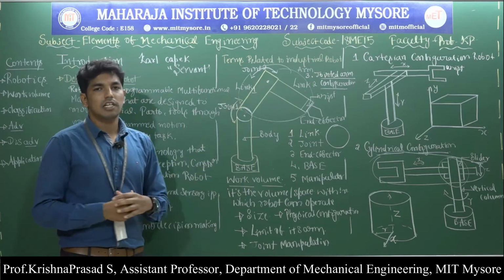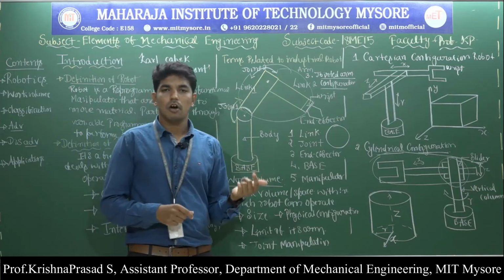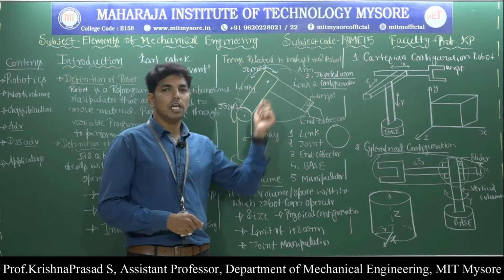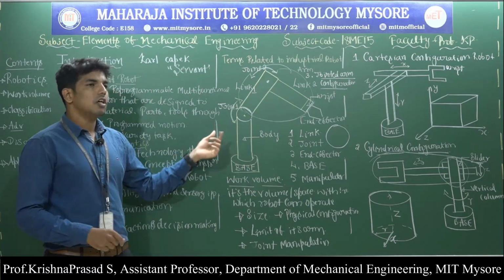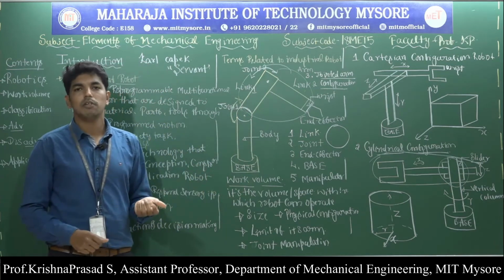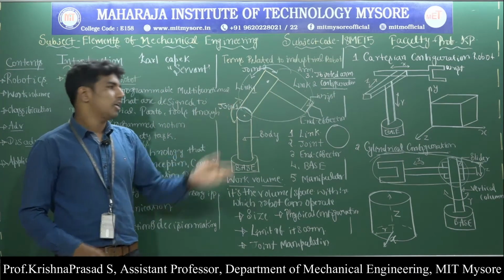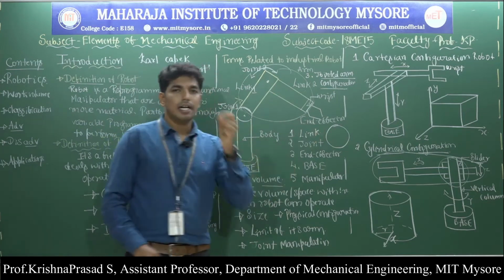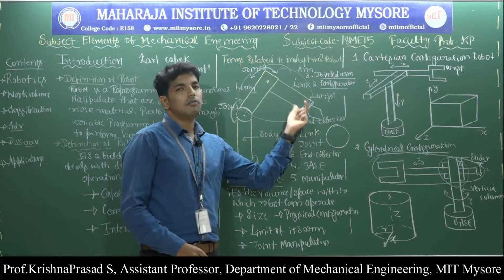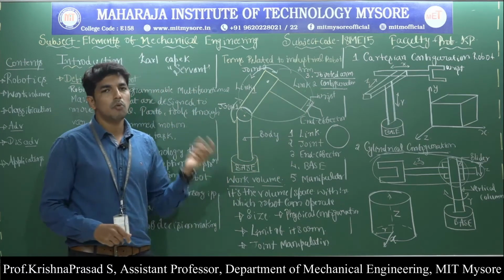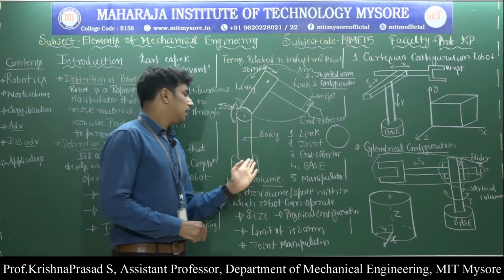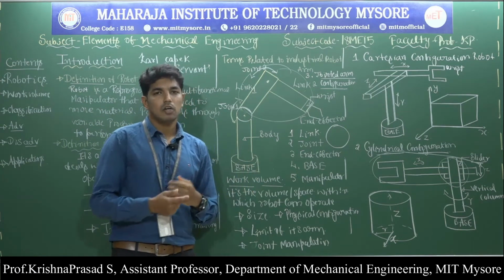Then what is the function of the link? A link is a rigid member that connects the joints, and motion of the input link provides the various motion of the output link. Then what is a joint? A joint integrates two links together to provide controlled relative motion between the input link and output link. Then what is meant by the end effector? The end effector is a tool or a gripper connected to the wrist at the end of the robotic arm, and it is designed to move material, parts and tools based on the application. The base acts as the support for the entire robotic arm.